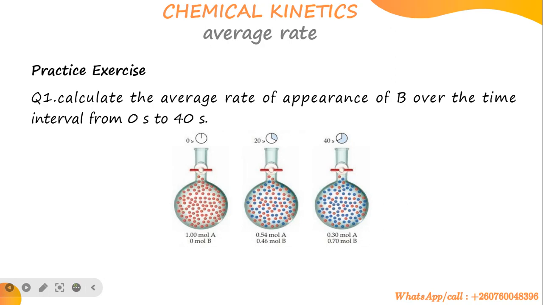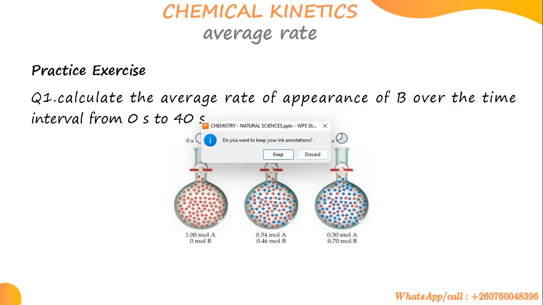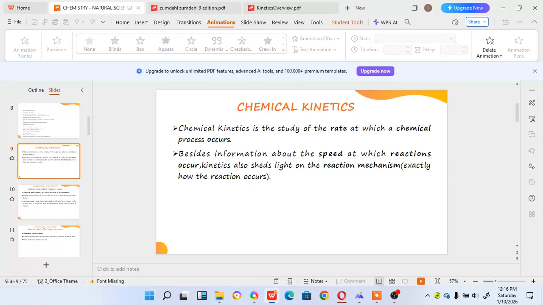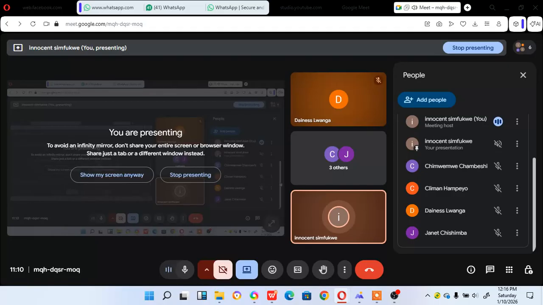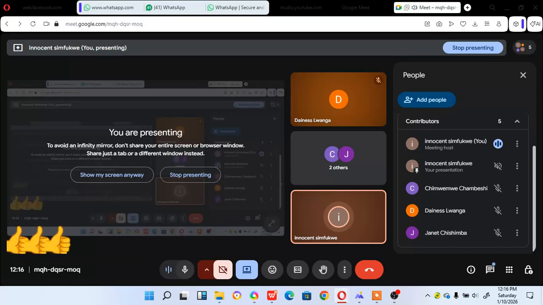Any addition? Any subtraction before I end? Mr. Kreman, is there anything? Chimwemo Chambish, are you clear? Dines, okay, she's clear. What about Janet? You're clear? Okay, I'm dancing here. You guys are clear.